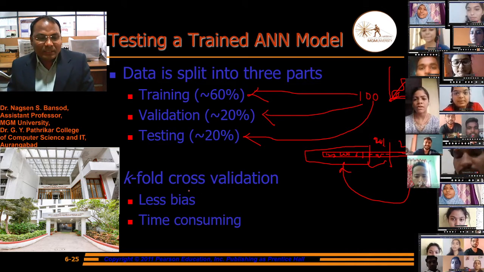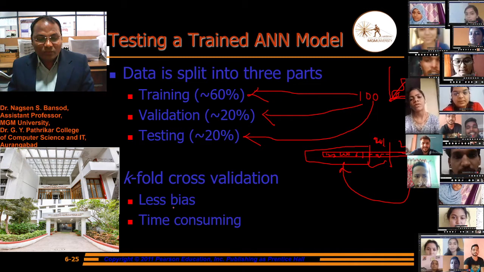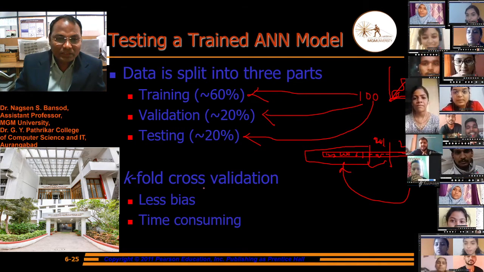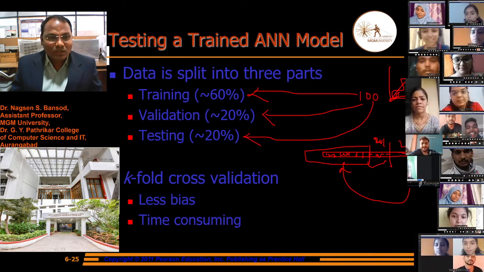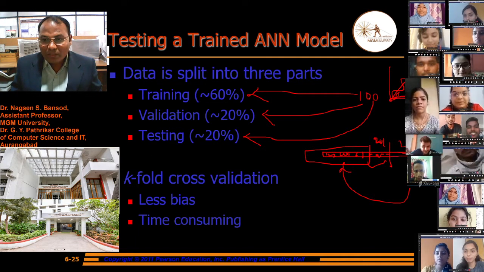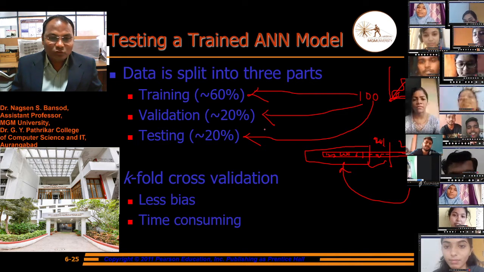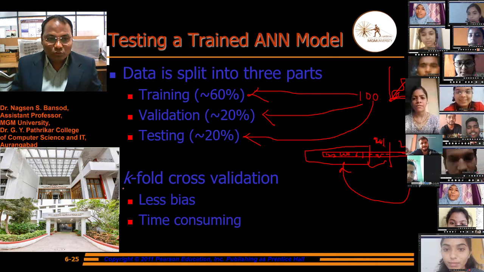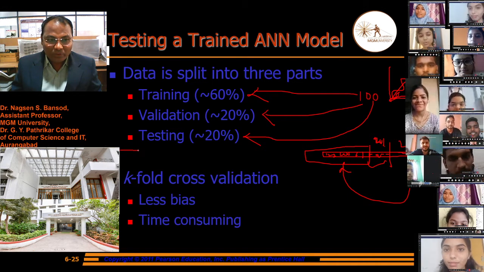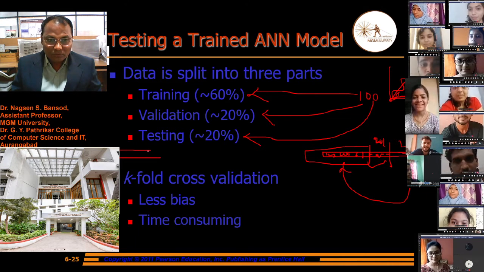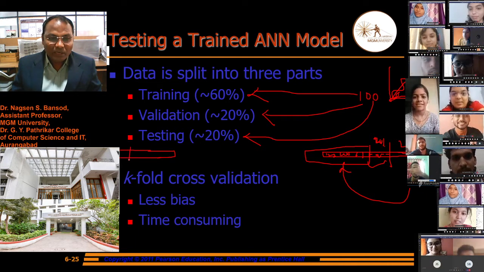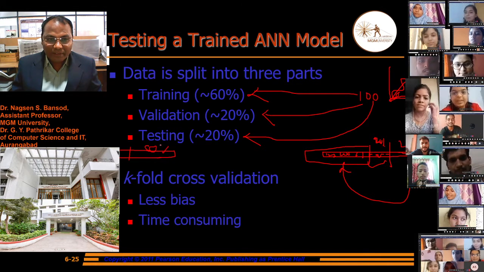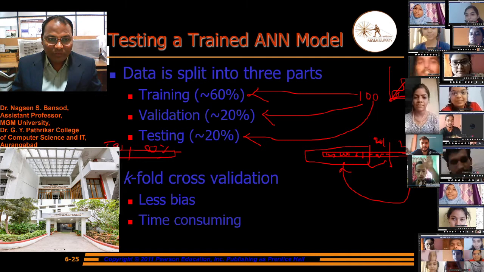Again, there is another type, k-fold cross validation. We already saw it has less bias and is a time consuming process, but people are using it. Now suppose we have hundreds of records. From these we will make two folds, meaning we keep two parts, 50% for testing and 50% for training. Then it will be twofold.